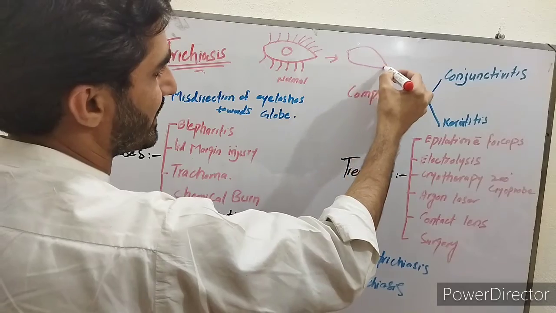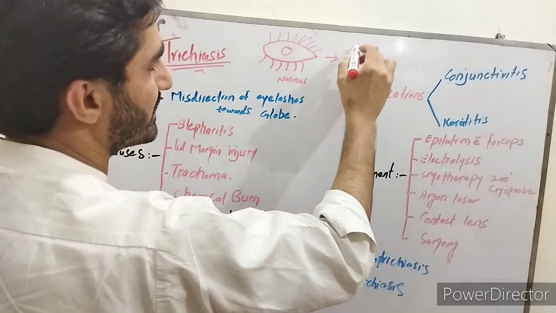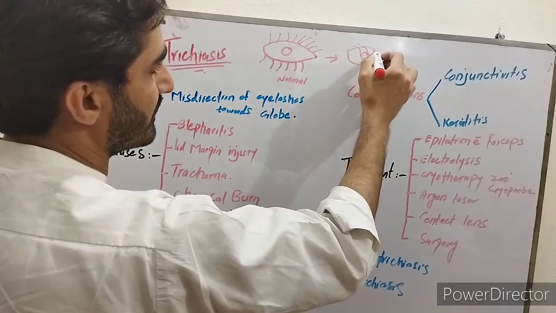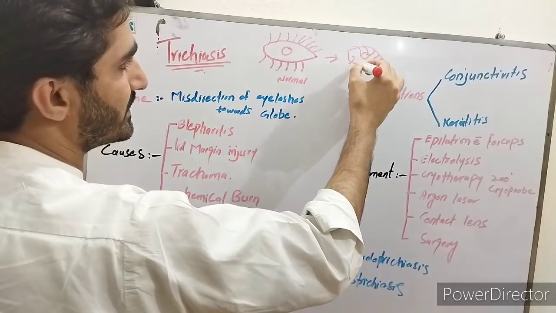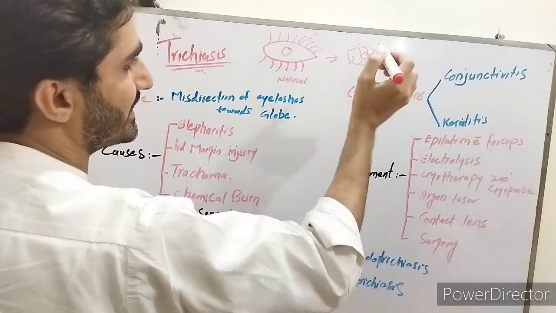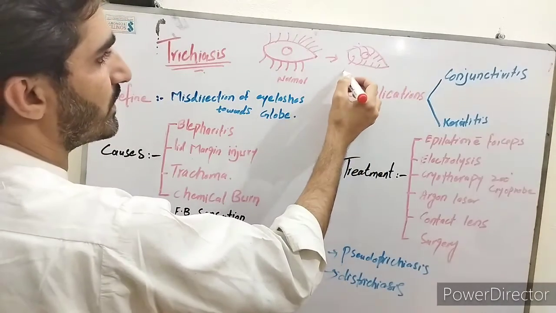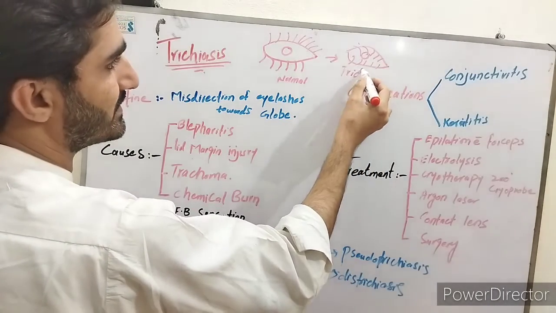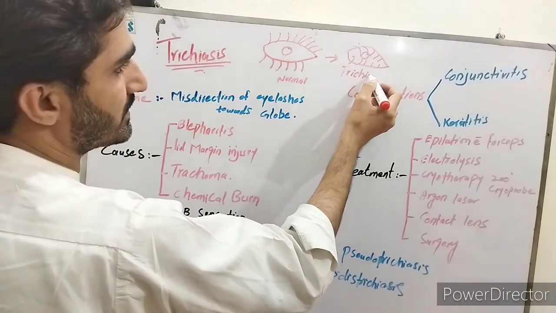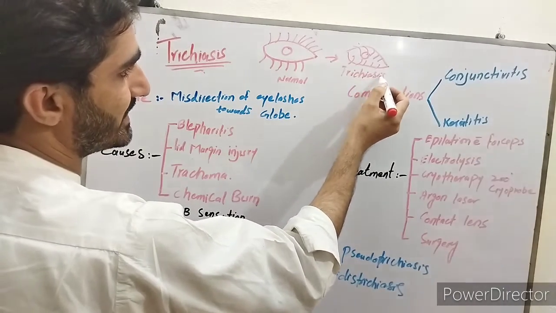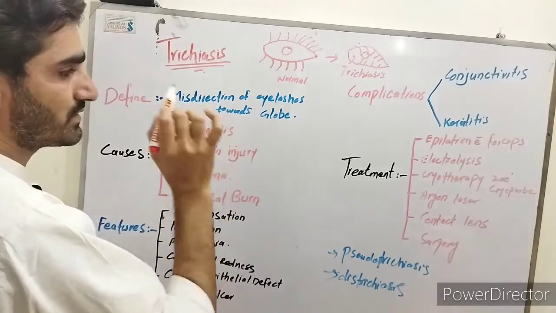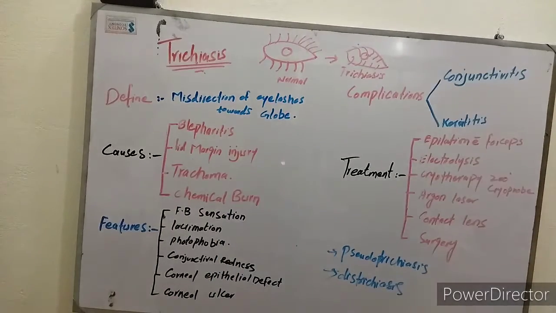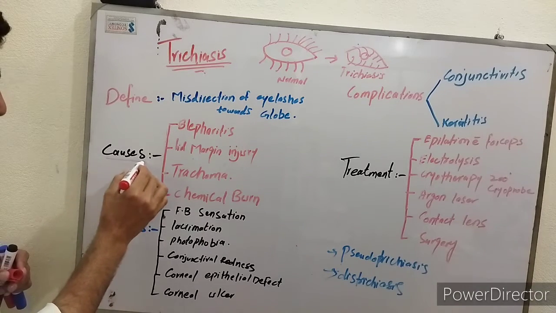the direction of eyelashes in the upper lid will be downward towards the globe, and lashes in the lower lid will be upward towards the globe. This is trichiasis. The misdirection of eyelashes towards the globe is called trichiasis. Now, what are the causes of trichiasis?